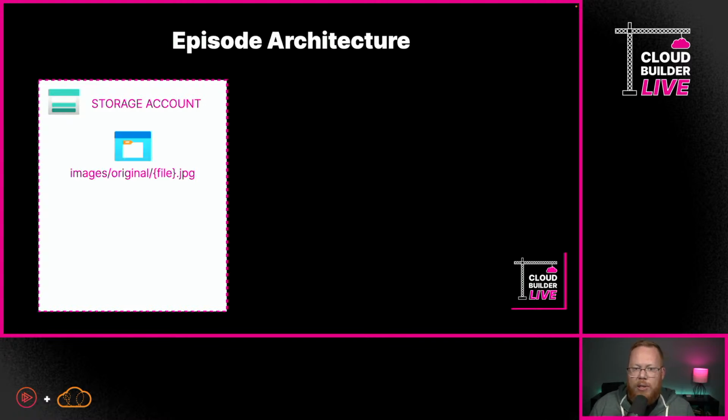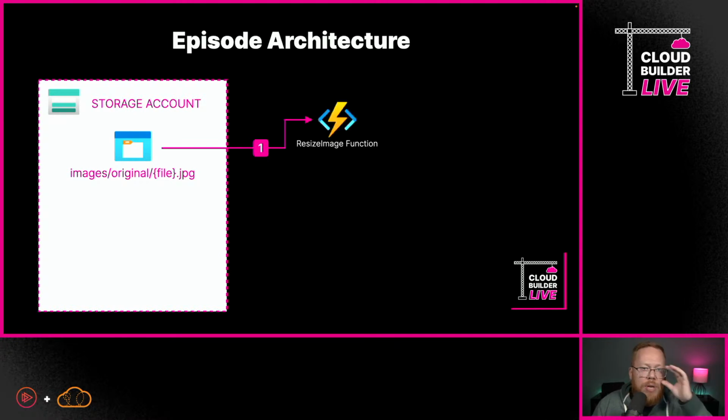Let's talk through what that looks like. First, we're going to upload an image into the original folder, and we'll give it some name ending in JPG, because this is all about images. That upload will act as a trigger that goes to an Azure function, and what we're going to do there is resize that image.